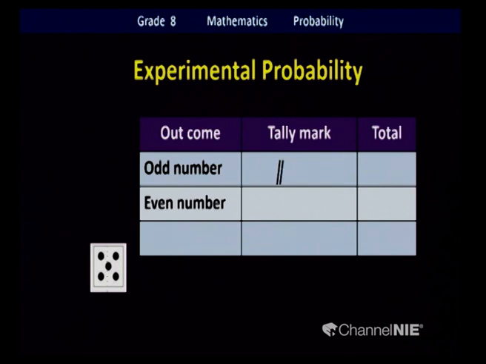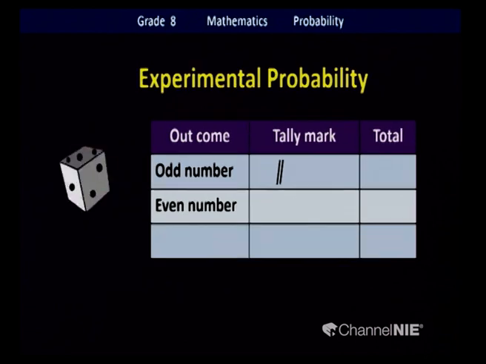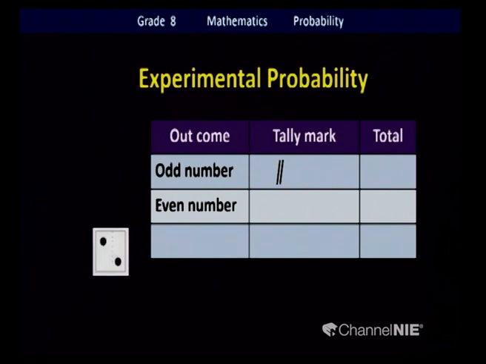Mark the tally. Good. Again, we are going to do the experiment. Okay, here we go. Roll the die. What will it be? Oh, it is number 2. Where are you going to mark it? Yes, it is an even number, so you should mark the tally mark at the even number row.